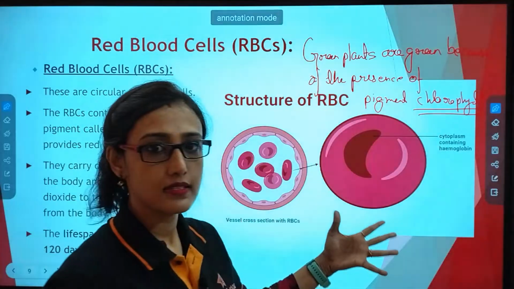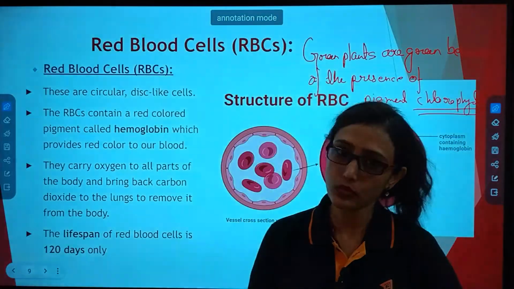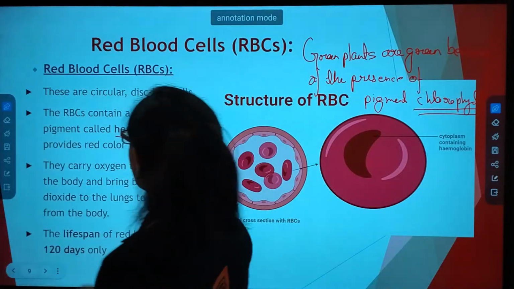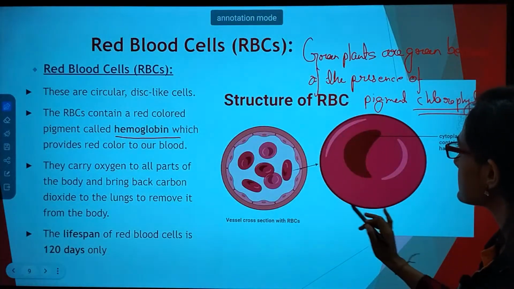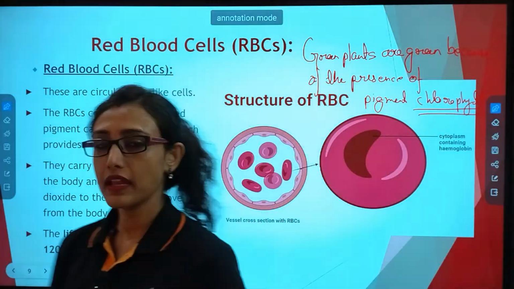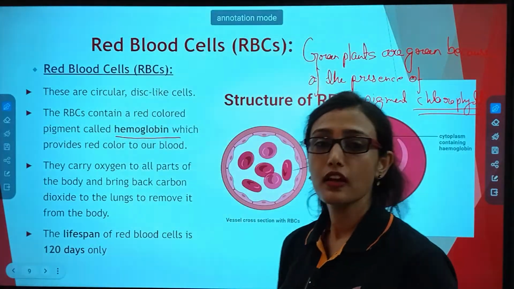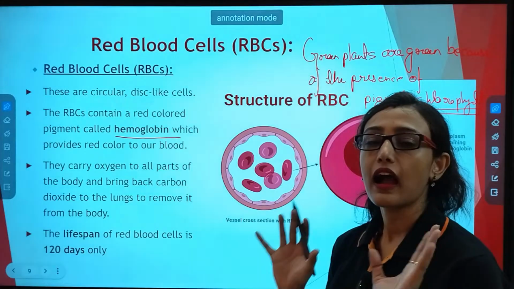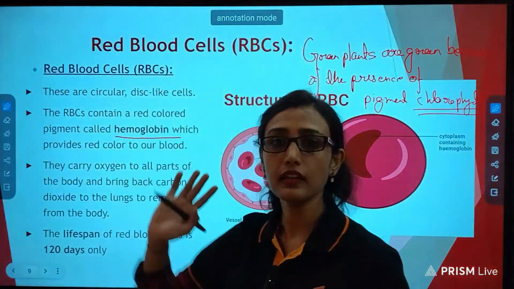Similarly, what happens? Pigment is what? A coloring agent. Okay, so blood is red in color again due to some coloring agent, and that pigment is known as hemoglobin, which makes the color of the blood red. Okay, and see, these RBCs are circular or oval disc-like in shape. So what is the main function of RBC now? The main function is to carry oxygen from the heart to the rest of the body and carry carbon dioxide from the body to the heart, and again the heart sends it to the lungs.